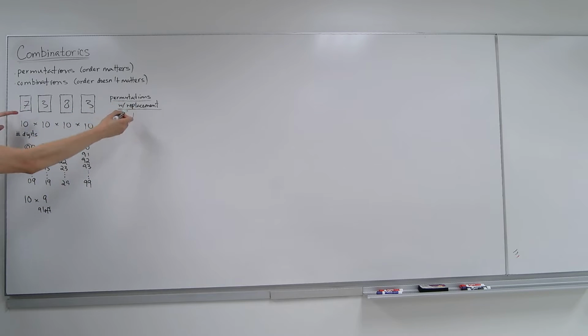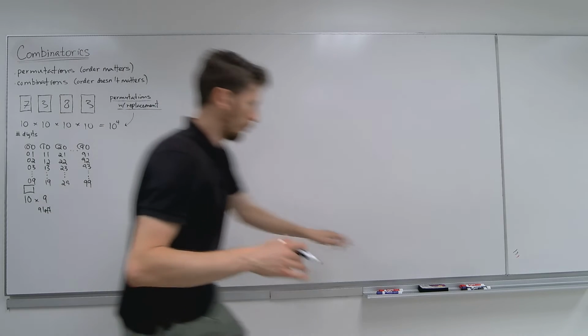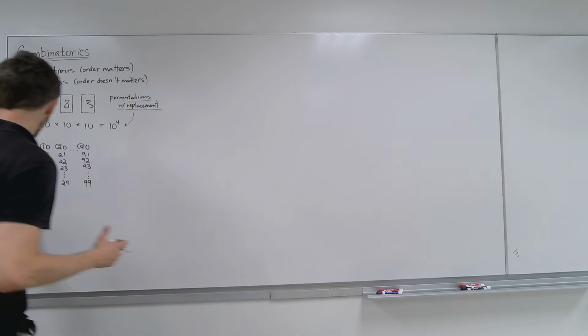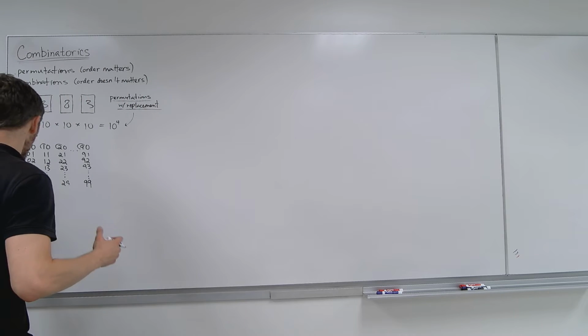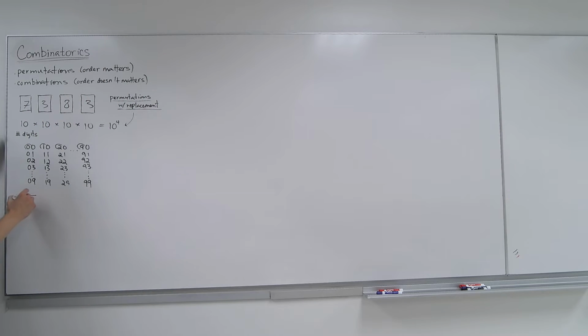This is with replacement allowed. Let me erase the board a little bit, give you some space here so you can see better. Let's say here's an example with the same thing. How many 4-digit numbers are there, and let's say including the 0 being here is okay. So let's say I have a 3, a 7, and a 5, and can I do a 5, a 7, and 3 again?